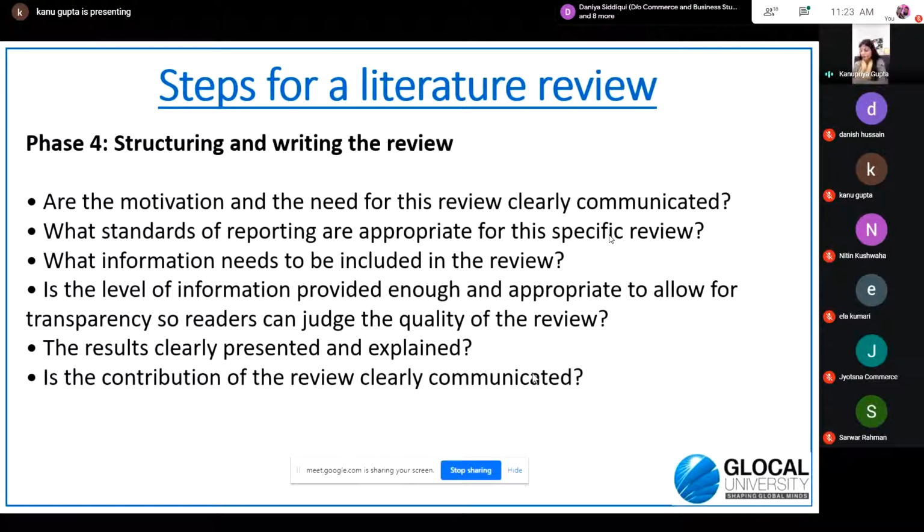Then again, a lot of confusion exists, because as I earlier said, a lot many researchers are there. Everybody is having their own style of writing. Everybody is just informing whatever they have found out, whatever tools and techniques they have applied, and what were their findings, what are the future gaps. Everybody writes it in every paper. So it is not possible that you would be taking everybody's objective and their tools and the future gaps they have given, and you'll be answering every gap that you find out. No, it is not possible.